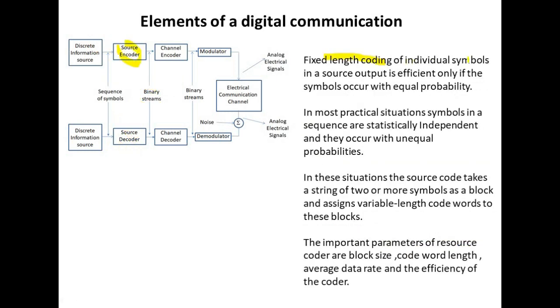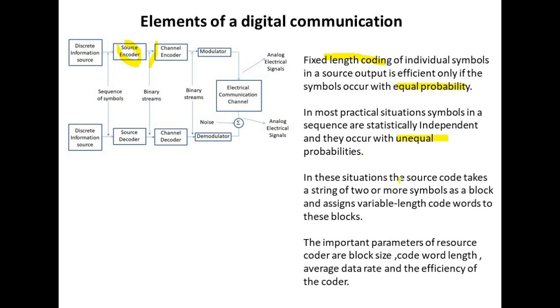Fixed length coding of individual symbols in a source output is efficient only if the symbols occur with equal probabilities. In most practical situations, symbols in a sequence are statistically independent and they occur with unequal probabilities.